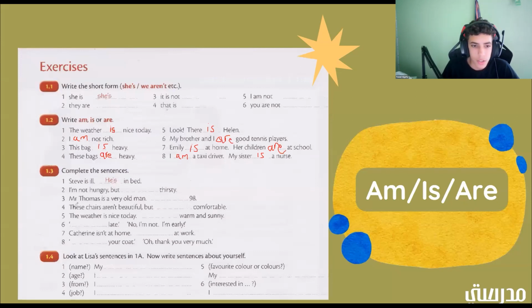Okay, so since we're talking about multiple chairs, we would say they're. So these chairs aren't beautiful, but they're comfortable. Now we have, the weather is nice today, blank warm and sunny. It's all right, good job. Blank late. No, I'm not. I'm early. Good job. It's I'm. Good job.